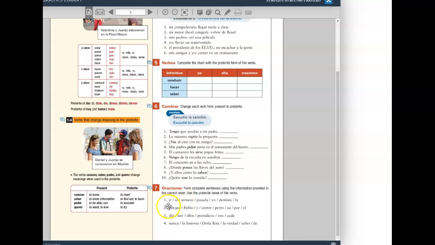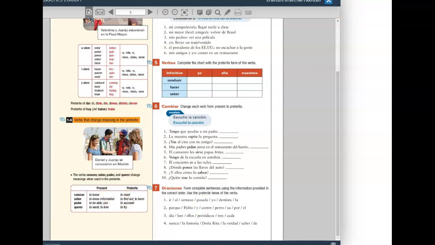Yo fui al dentista la semana pasada. To say I went to the dentist last week would be the way to go about exercise 7.